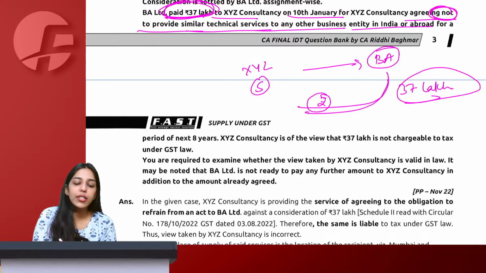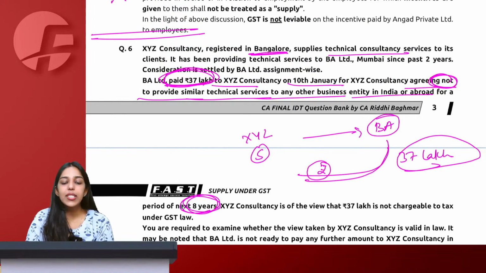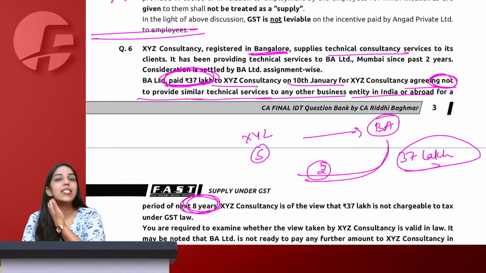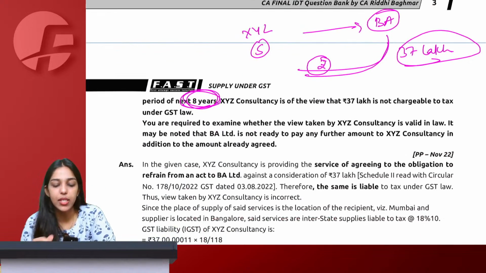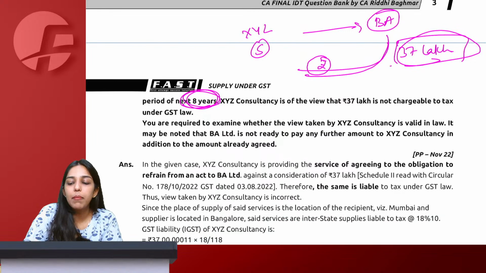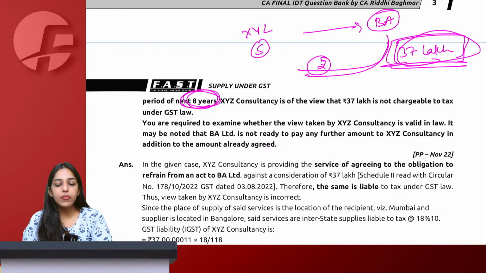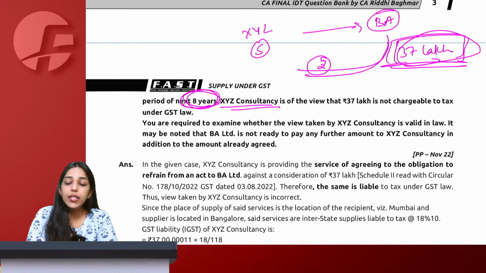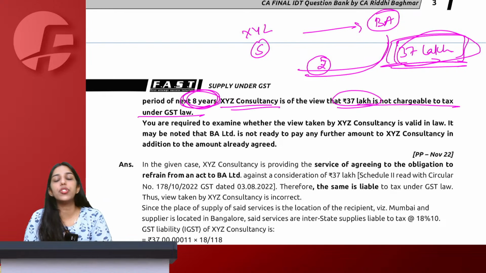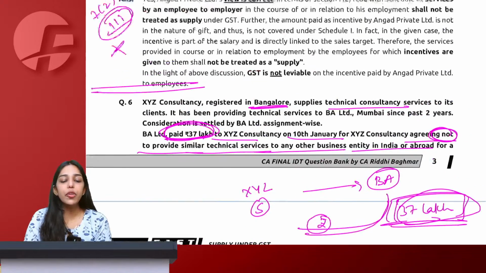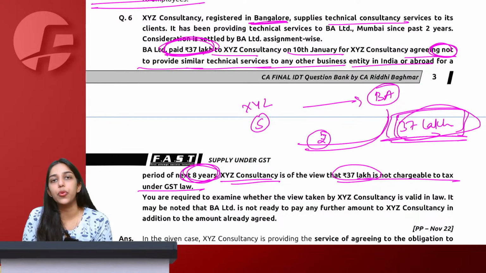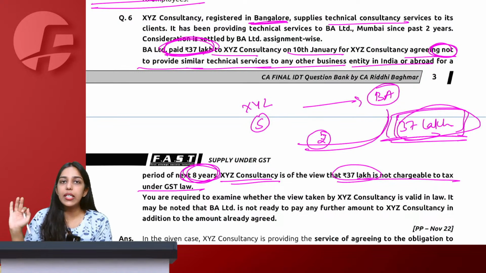They are saying that for next 8 years, BA Limited has paid some amount telling them that we are not going to engage in a similar kind of business by paying a total amount of 37 lakh. XYZ is saying that this 37 lakh is not chargeable to GST. Tell us whether the view taken by XYZ is correct, yes or no. Is the view taken by XYZ correct? Say yes or no. The view taken by XYZ is incorrect, we already know this.